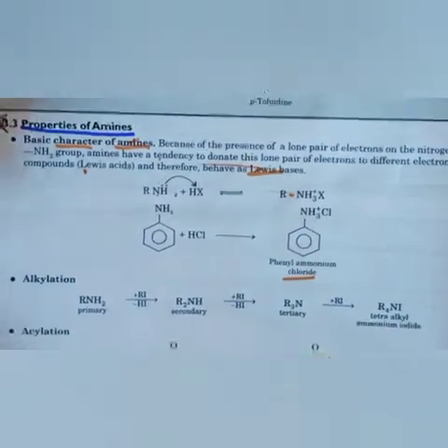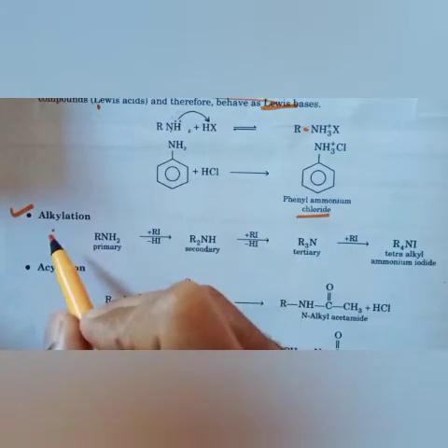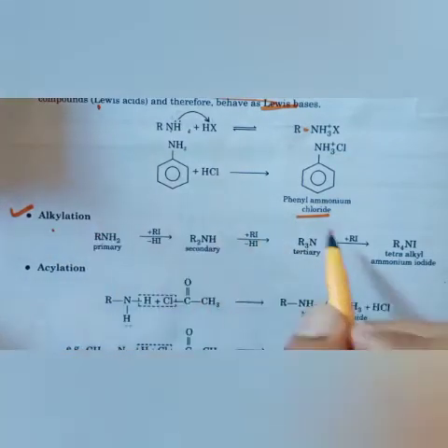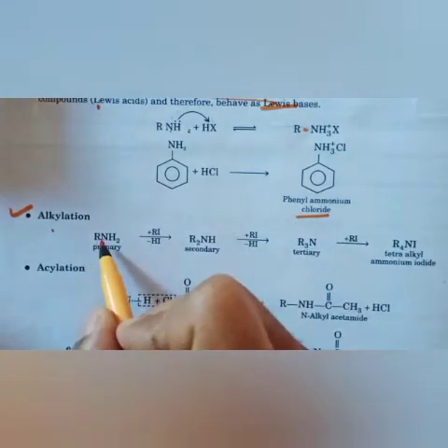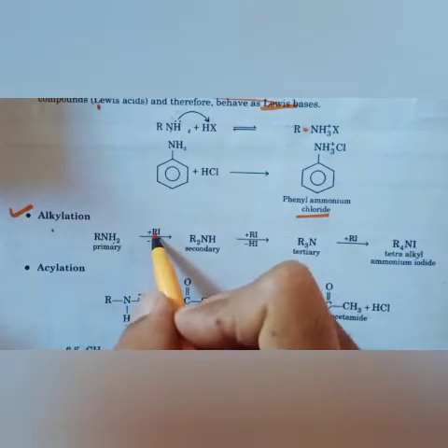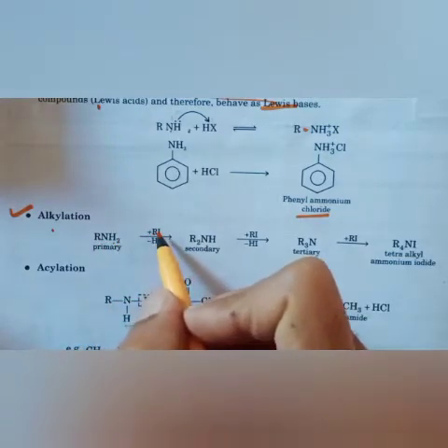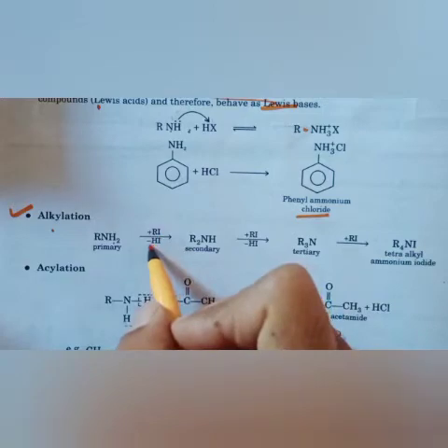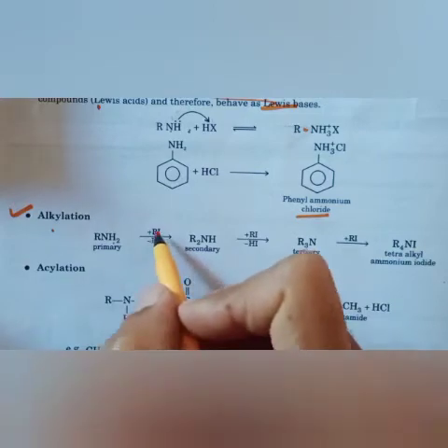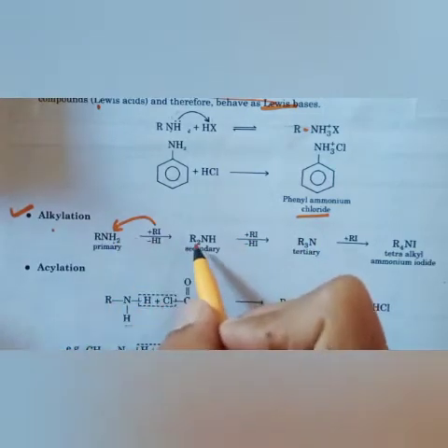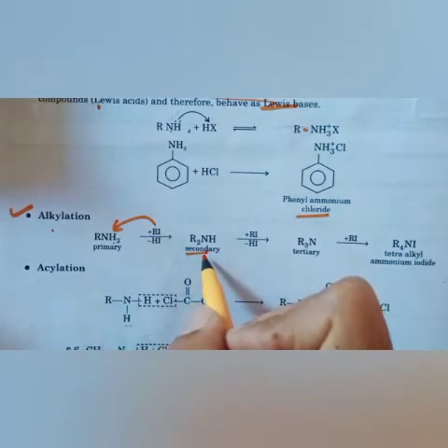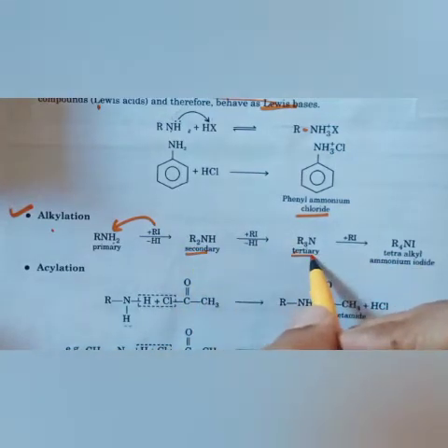Second, alkylation. The word alkylation means it can add alkyl groups to amine. See, RNH2, when we add RX, meaning any alkyl halide, it will lose HX. This R will replace H on N, and it will give secondary amine. From the same, then it will give tertiary amine.